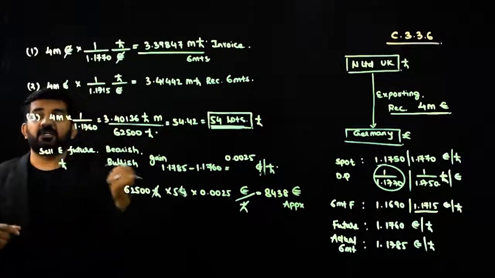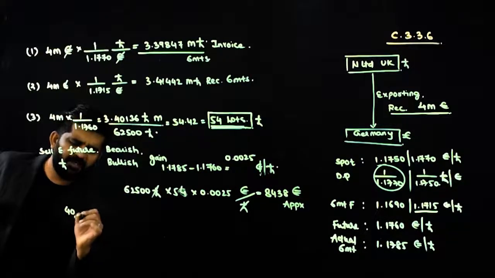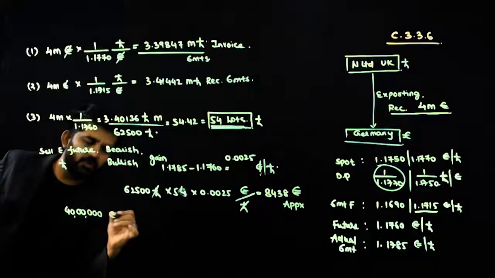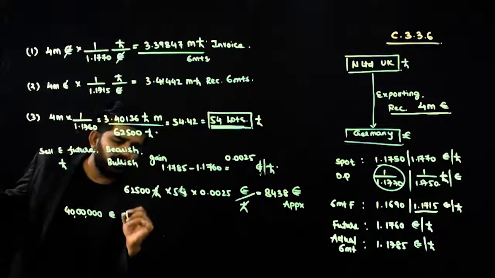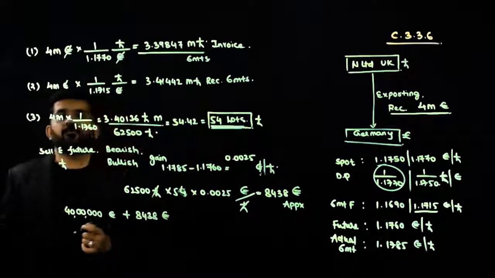At the end of the 6 months, how much euro I will be receiving? It is 4 million euro from the exporter plus 8438 euro from the futures.